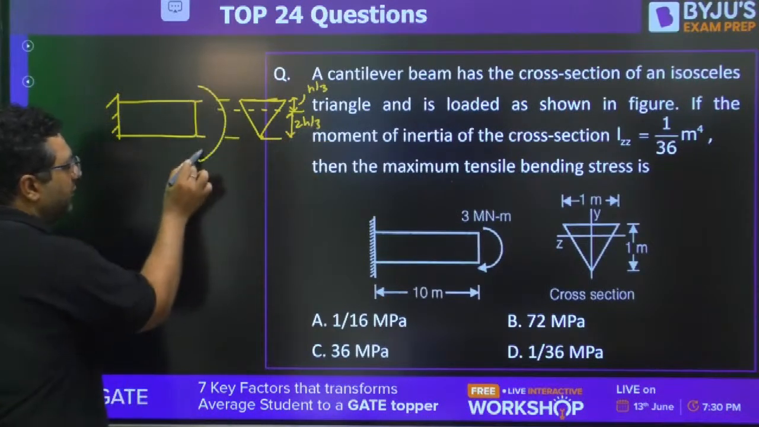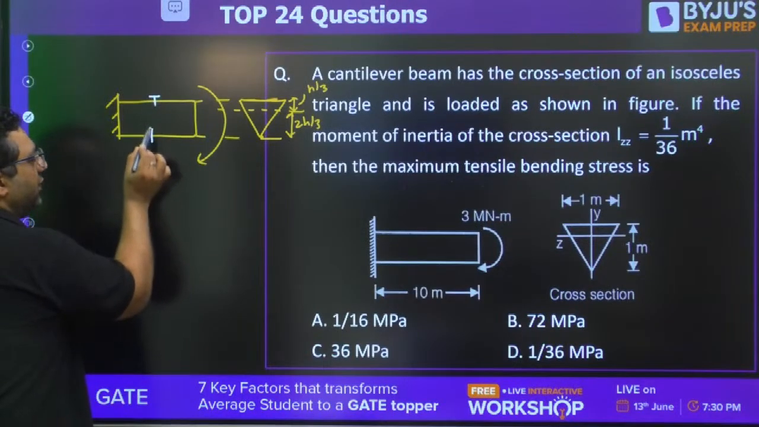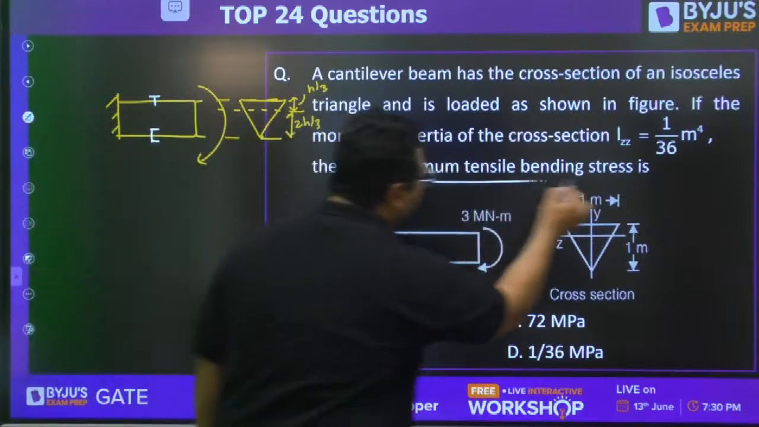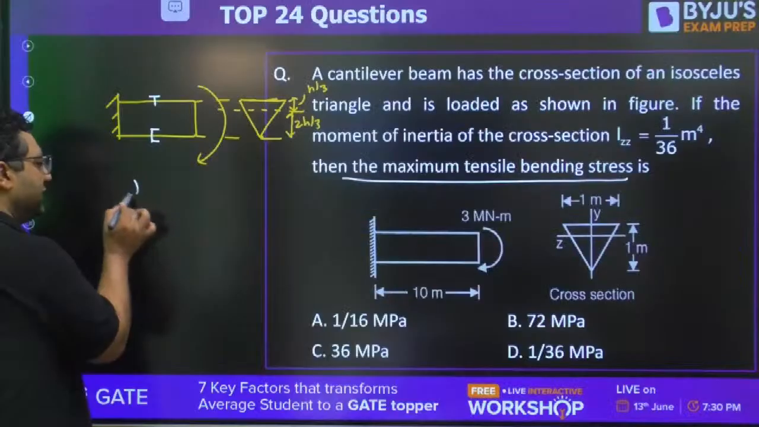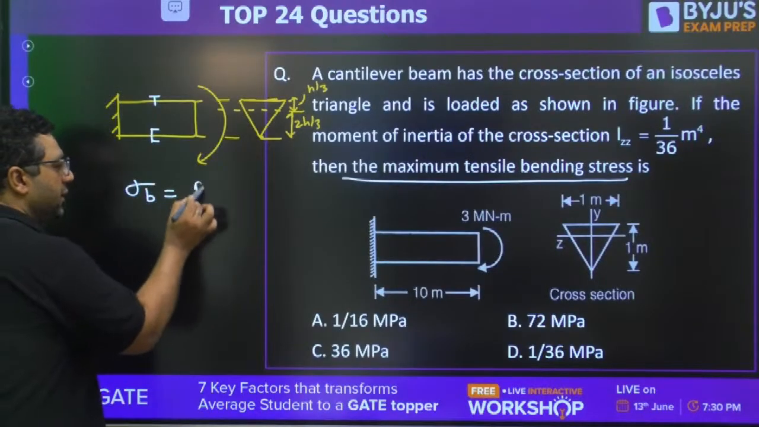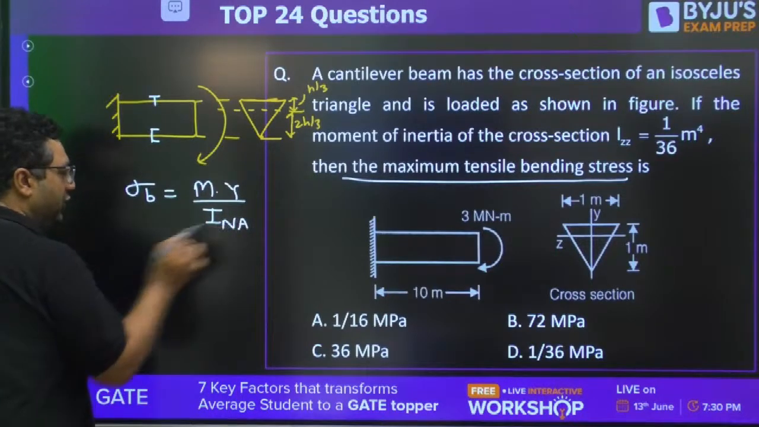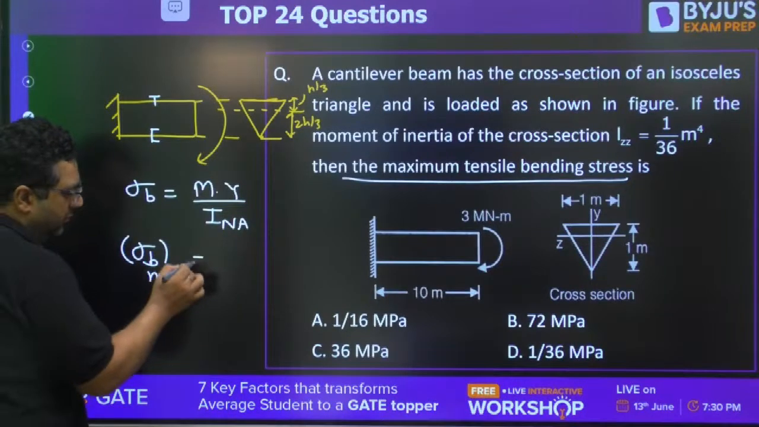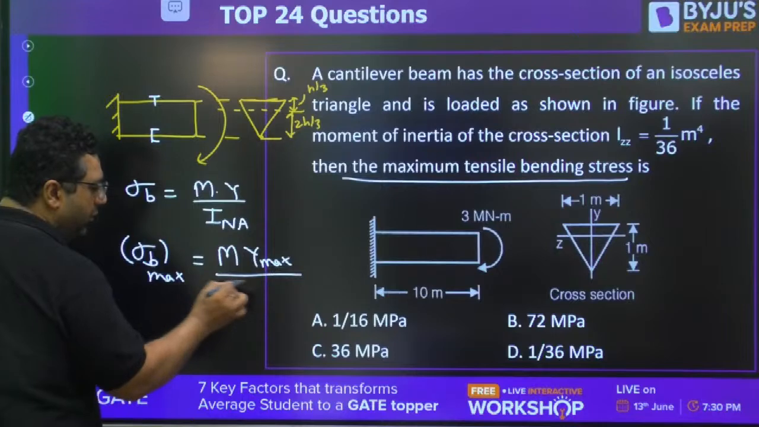As per the given bending moment, the top fiber will be in tension and the bottom fiber will be in compression. You need to find the maximum tensile bending stress. You know bending stress is M Y by I. You need to find the maximum: when sigma B will be maximum, the bending moment is constant, so when Y will be maximum.